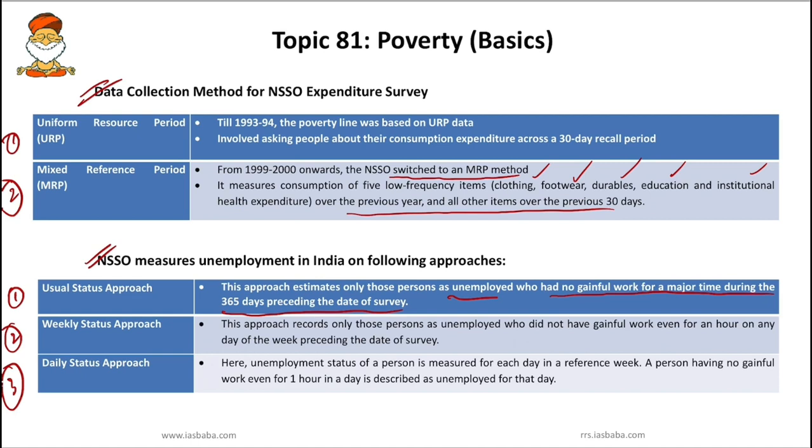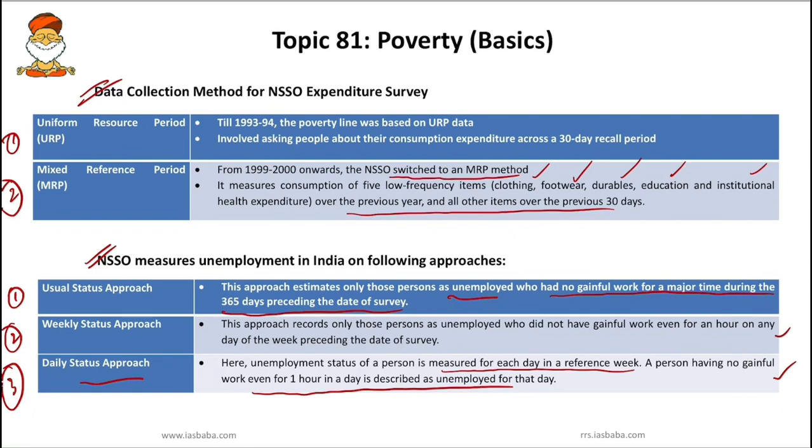The usual status approach deals with the long term, that is 365 days, whereas the weekly status approach records only those persons as unemployed who did not have gainful work even for an hour on any day of the week preceding the date of survey. And finally, the daily status approach. Here the unemployment status of a person is measured for each day in a reference week. A person having no gainful work even for 1 hour in a day is described as unemployed for that day. These two approaches are tricky, that is weekly status approach and daily status approach.